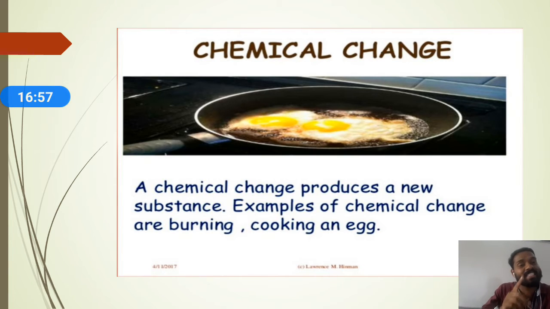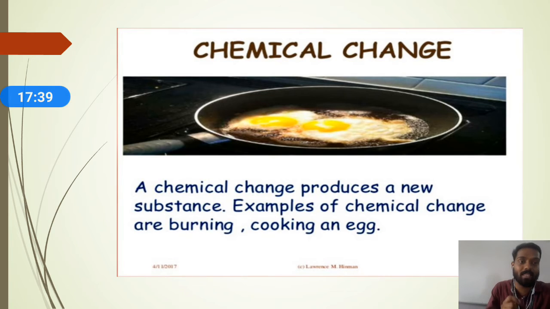So you can say that physical changes are reversible, but chemical changes are irreversible. Once a chemical change takes place, you cannot get back the same substance. That's why all chemical changes are irreversible, but physical changes are reversible. Suppose melting of wax or melting of ice: the liquid water can again be converted into ice. So physical changes are purely reversible, but once a chemical change takes place, you cannot get the same things back again.